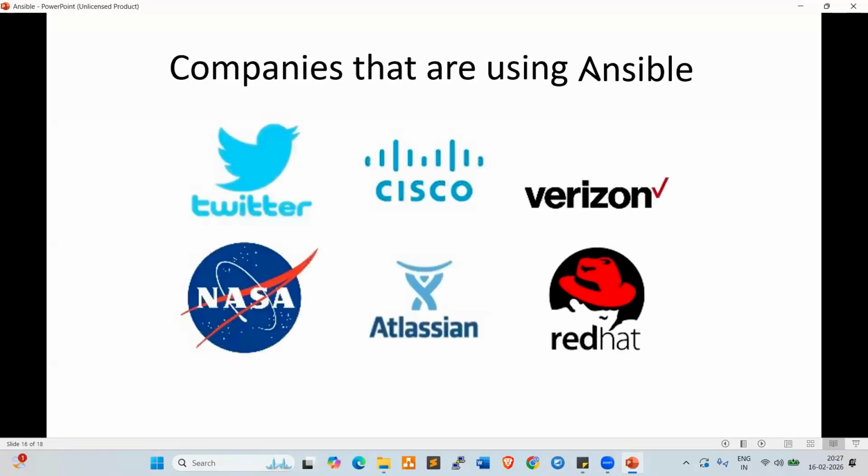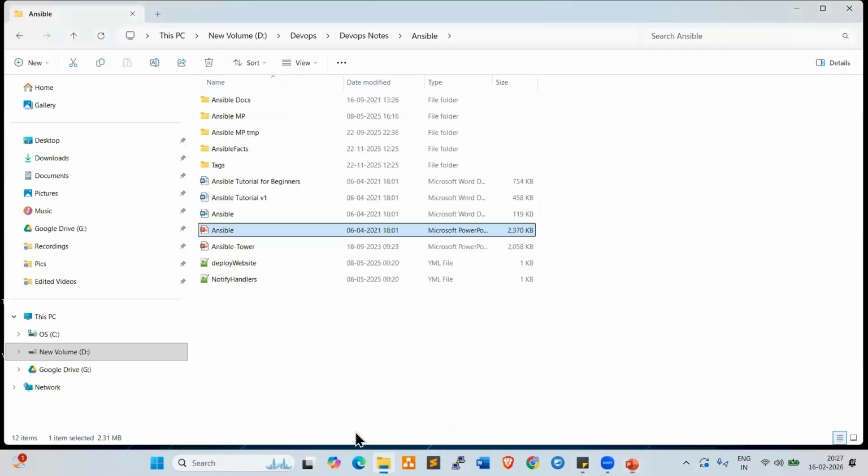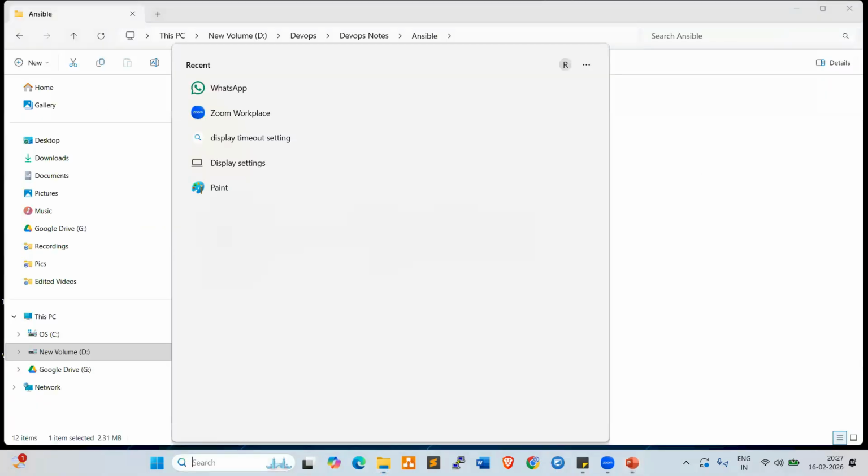Fine. Look here, companies using Ansible. Most companies are currently using Ansible. These are the major companies using Ansible: Twitter, Cisco, Verizon, NASA, Atlassian, Red Hat. So many companies currently. These are the references. Fine. Now, a few more examples.